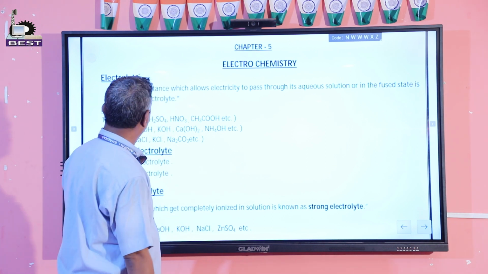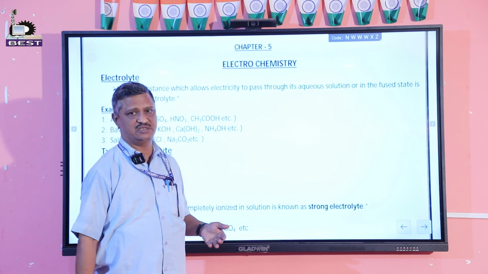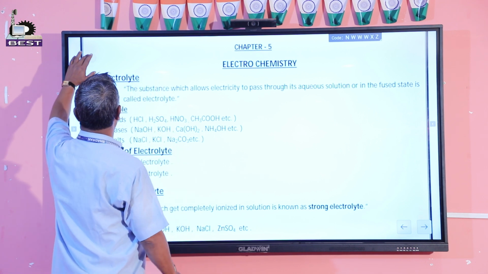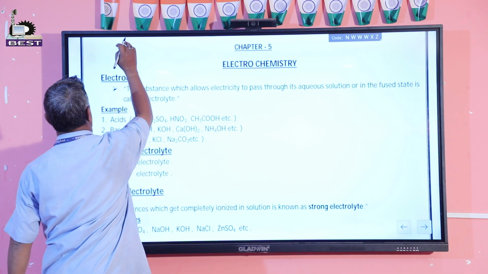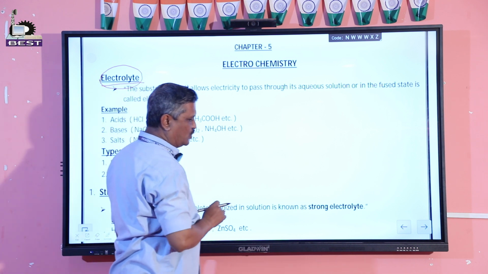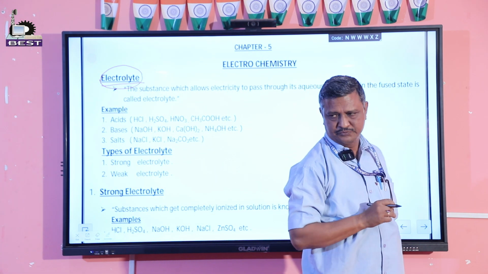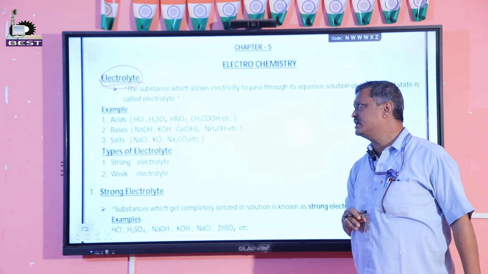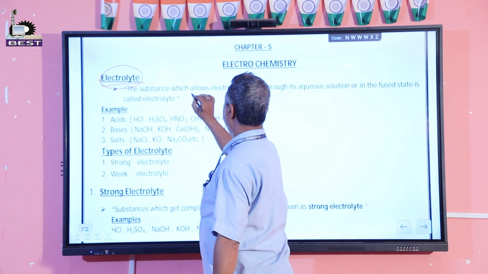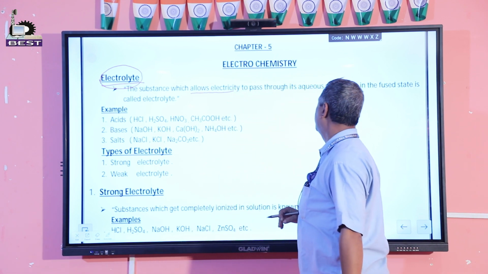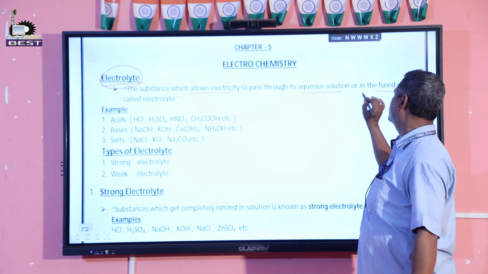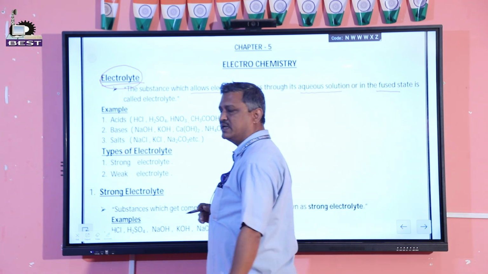In this topic, there are different terminologies like electrolyte. First, we'll discuss electrolyte. This is a very important term. We'll discuss what is electrolyte. As the definition says, the substance which allows electricity to pass through its aqueous solution or in the fused state is called electrolyte. Two terms are there: aqueous solution or the fused state.